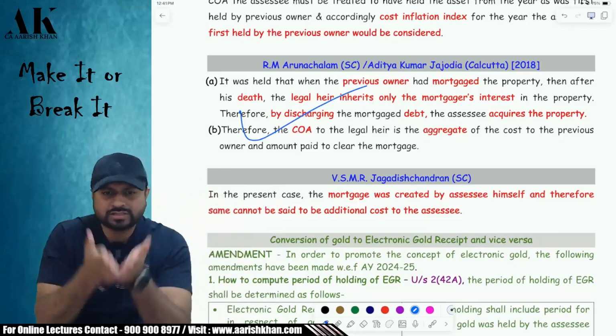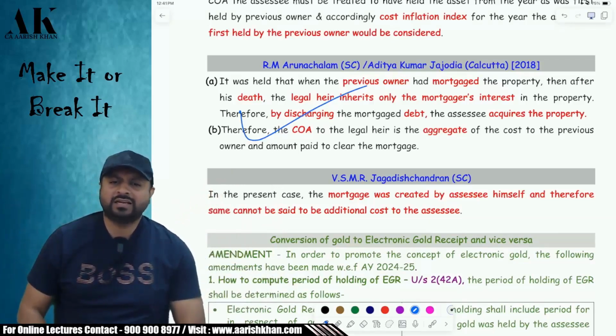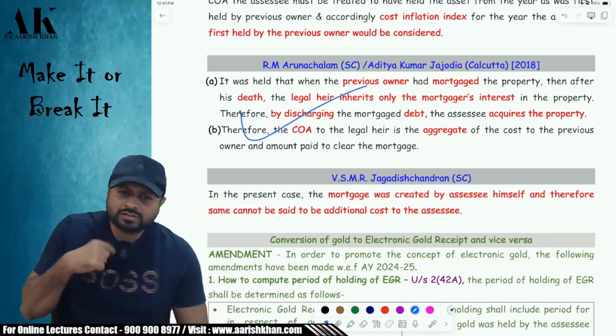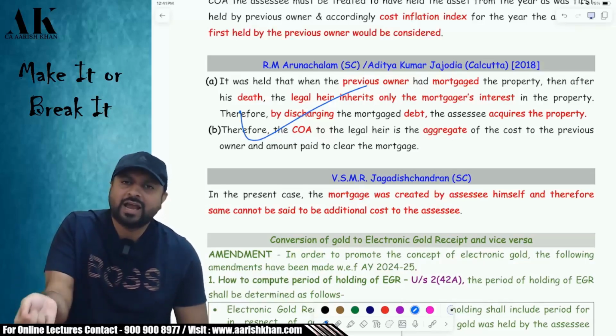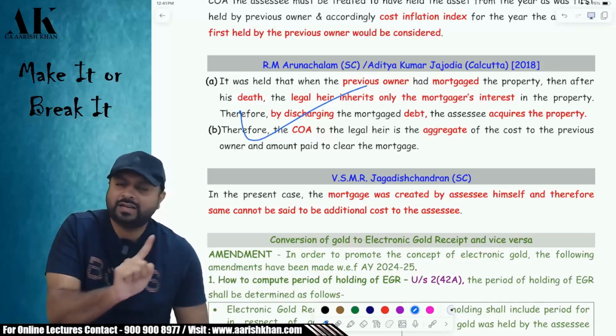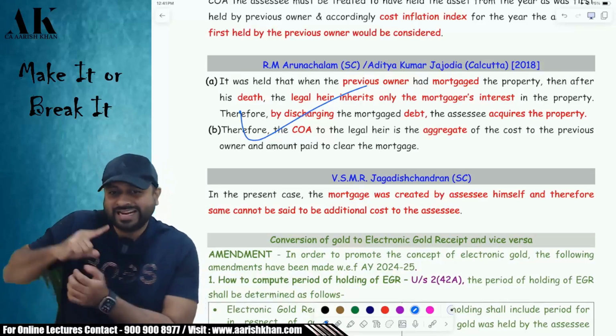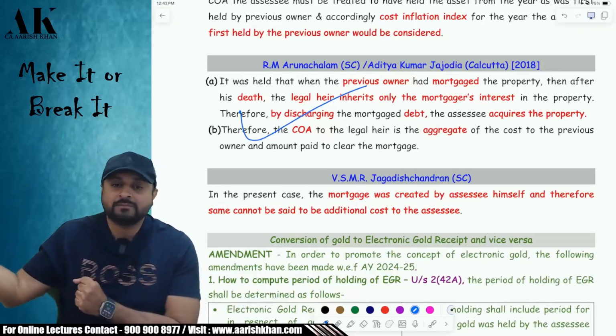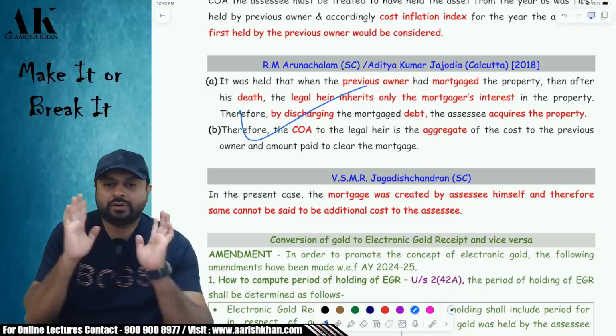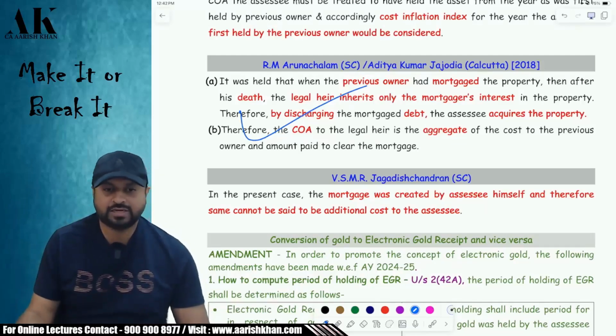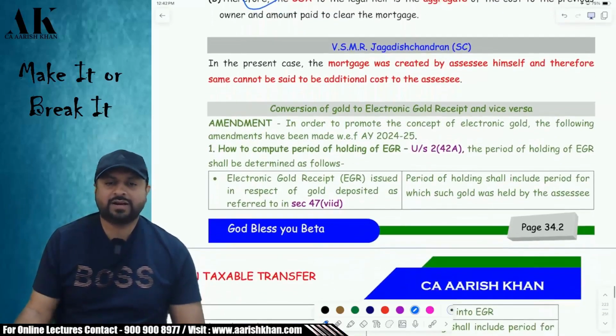Because you have yourself created the what? The title as encumbrance in the title. And if you yourself have created an encumbrance in the title and you are only clearing the title, then you will not get the deduction. If the encumbrance was created by previous owner and you are clearing that title, then you can claim that as a deduction. Is it clear, all of you? Please tell me. This was held by VSMR Jagadish Chandran.